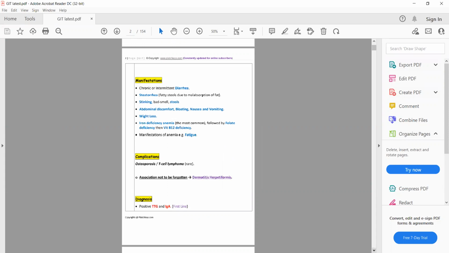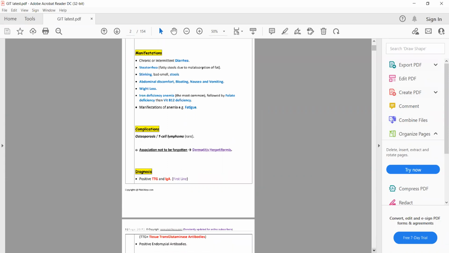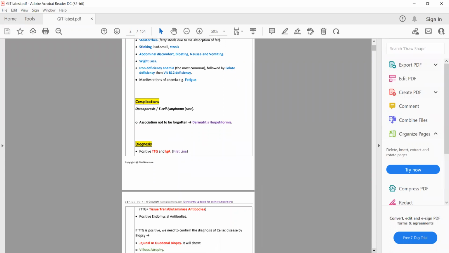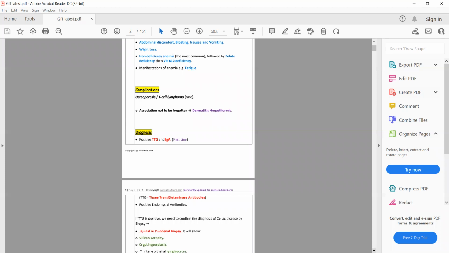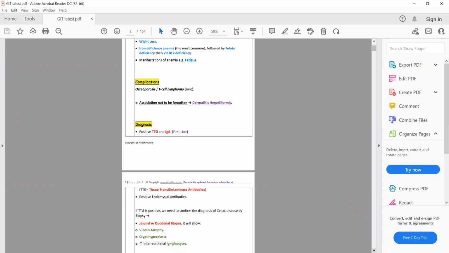First line investigation for celiac disease is TTG antibodies, TTG IgA, and endomysial antibodies. If TTG is positive, then the diagnostic investigation or the gold standard for the diagnosis of celiac disease is jejunal or duodenal biopsy.